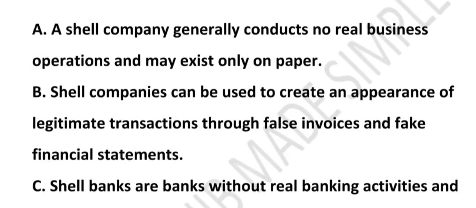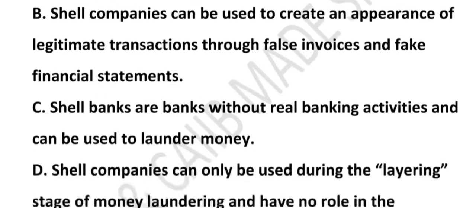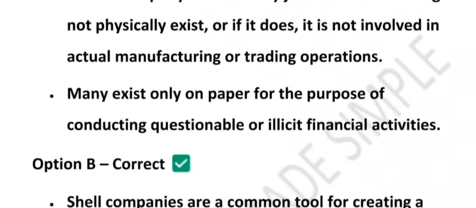Option B. Shell company means fake bank, no real banking, that is option C. They work in all money laundering stages, not just layering, that is option D. And they hide owners plus offshore secrecy. So the final answer is option D is incorrect, because incorrect is being asked.